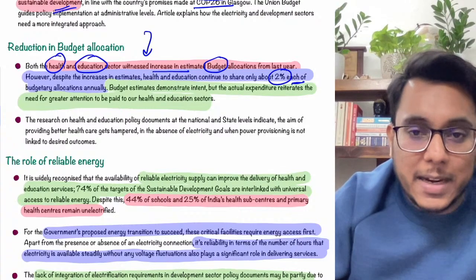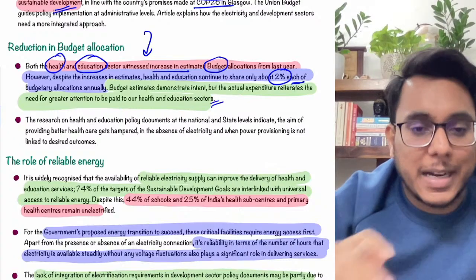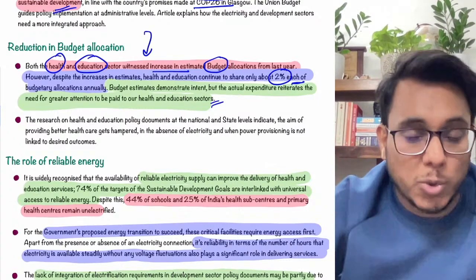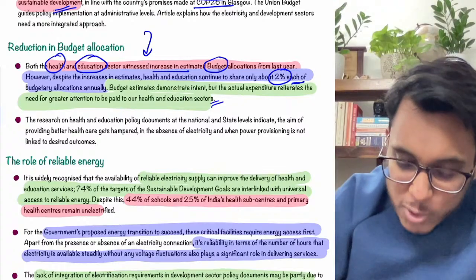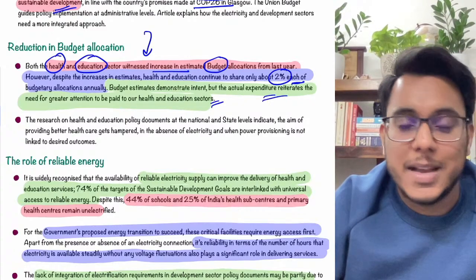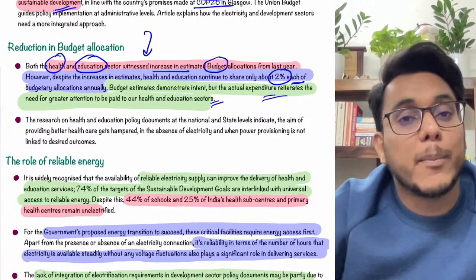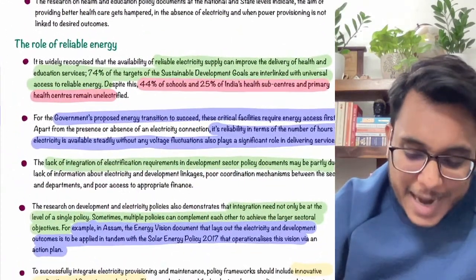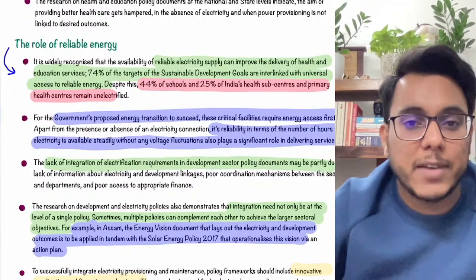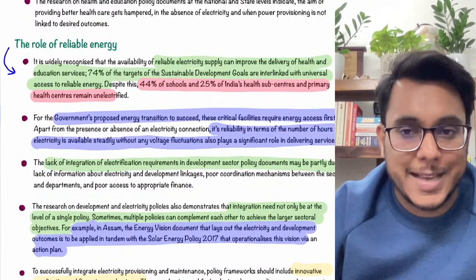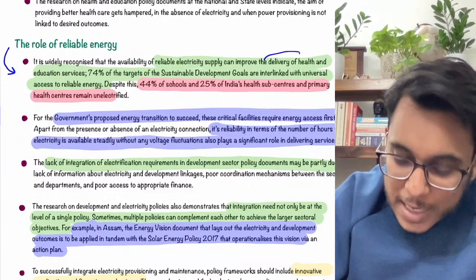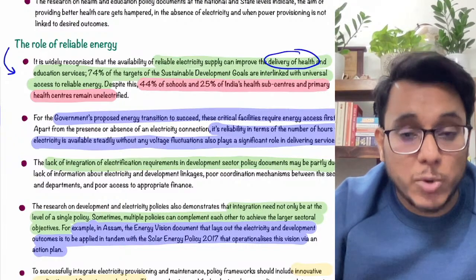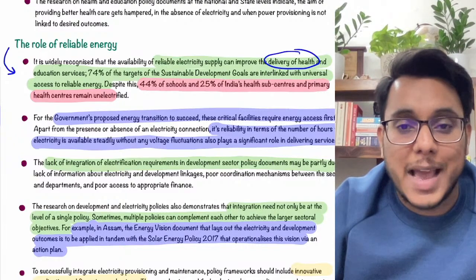So basically the budget shows the intention that the money is increasing and these two sectors are actually important. But if you see the actual expenditure, it is very much less. A lot more attention is to be given to health and education. Now it has been said that reliable energy plays a very important role in both health as well as education. The delivery of health can be improved, as well as the delivery of education, if reliable energy is there.